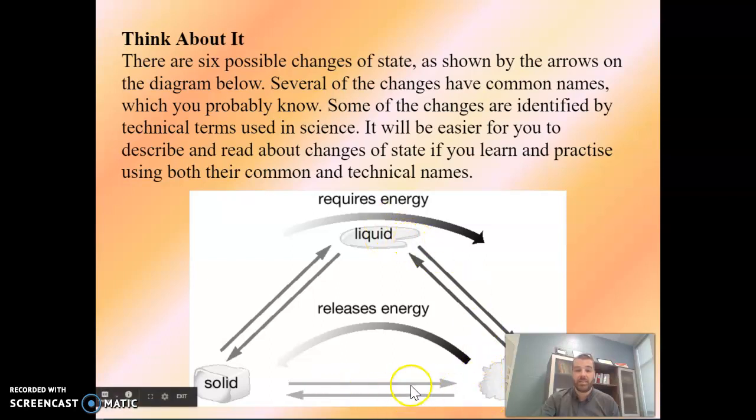Now, lastly, the one that we don't hear about often, and it's called the same thing both ways. So solid to gas, so think dry ice, and gas to solid, that is called sublimation. So those are the 6, because there's 2 here, solid to gas, gas to solid, that's sublimation, that's 1, 2. Gas to liquid, that's condensation. Liquid to gas, that's boiling. Liquid to solid, that's freezing. Solid to liquid, that is melting.